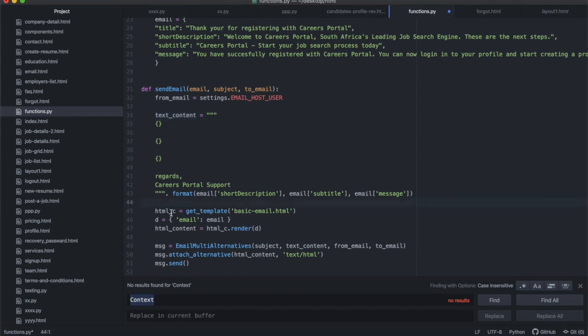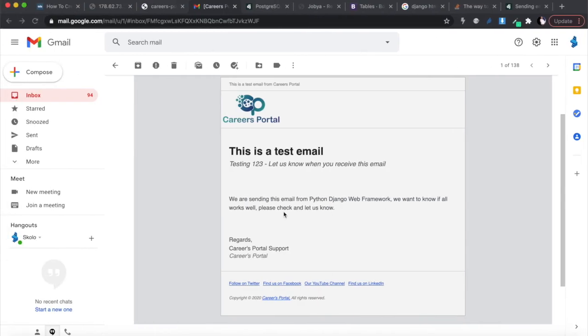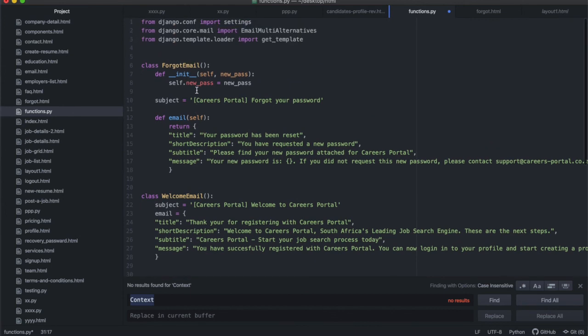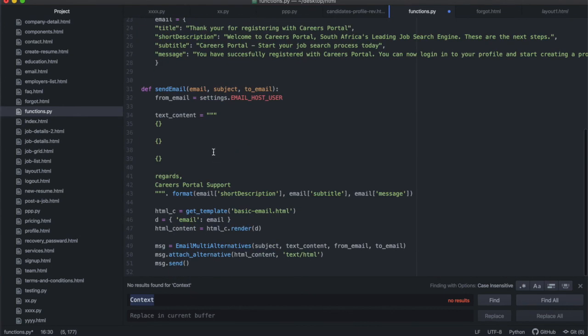And then after that, the HTML content is where we're going to use that get template to actually render the template of the basic email.html. And this basic email.html is our HTML file that we have saved that has got all of this in HTML format. All right, so that is that HTML. And remember, then we need to enter the context, and the context that goes into that is that email context, and that email is the email that comes at the top of the day. That will be the same that we've defined there, and when we call this function, we're going to enter it there, and then that's the email that goes there. But it's also that email short description that comes in there and comes in there. Okay, you understand? So once you've done that, you've got the HTML content, and then you have the text content.